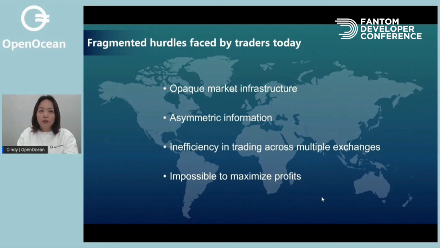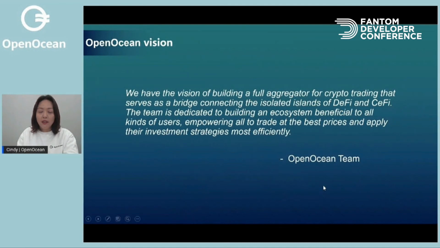For example, if you want to do cross-chain swaps, it normally takes a very long time, and you need to have gas fees on various networks to be able to make that happen. And it's not possible to trade as many tokens as possible, because the tokens must be supported by the bridges. It's also impossible for you to maximize profits by applying your strategies because of this incompleteness in the structures. So we came to the idea of building a full aggregator.